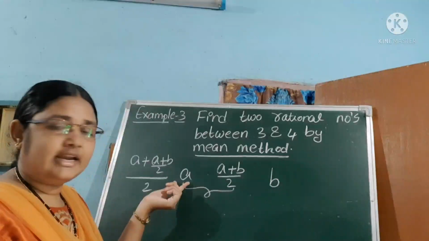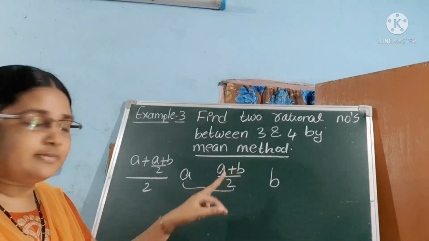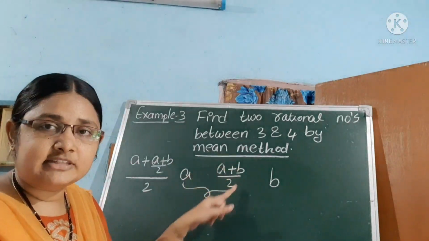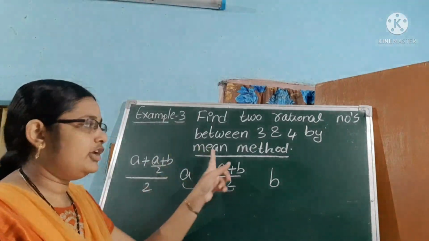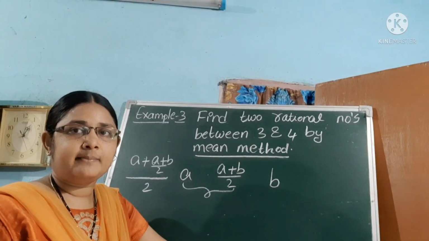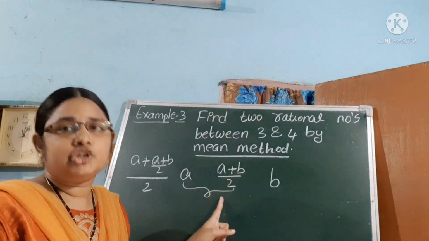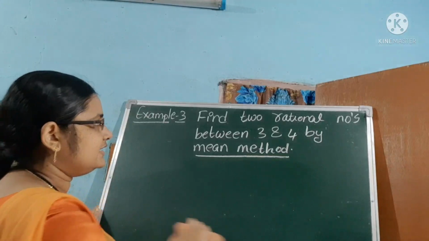The first number let us take a and the second one is (a plus b) by 2. So the formula is (a plus b) by 2. Here a is a and b is (a plus b) by 2, and the whole divided by 2. So by using the mean method, what's the formula to find rational numbers in between two numbers? (a plus b) by 2. Is it clear? Okay.